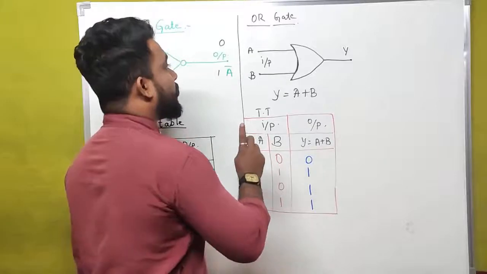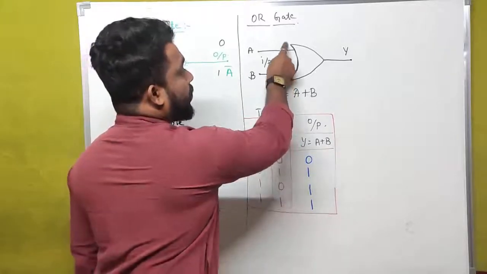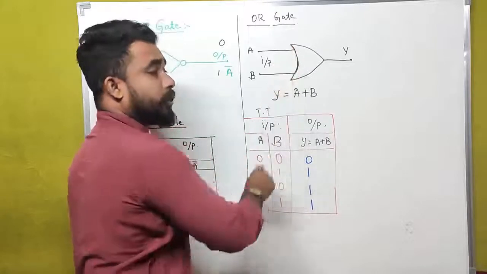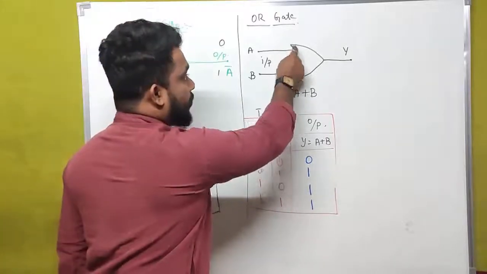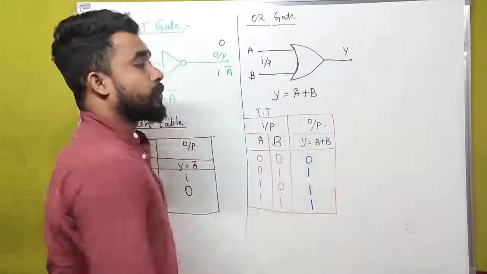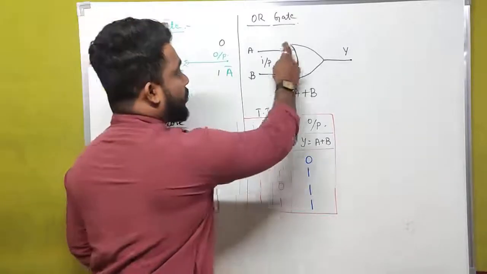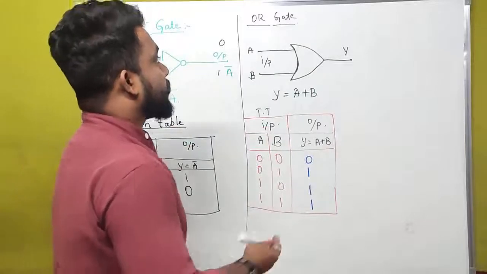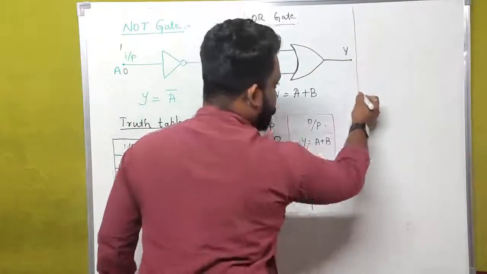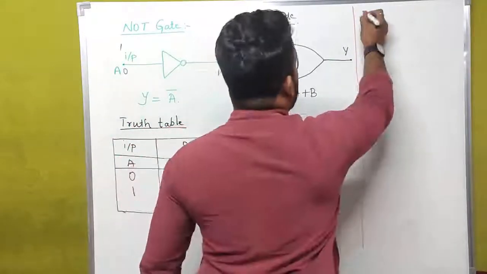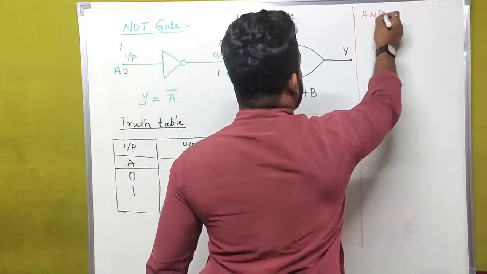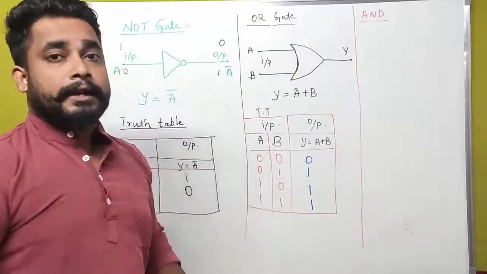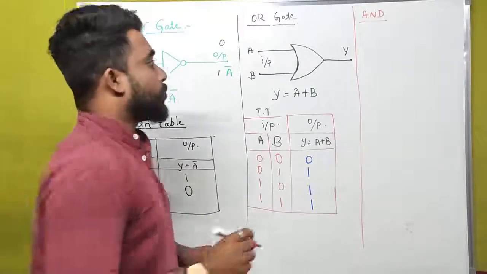And in case of an OR gate, the symbolic representation has to be like this only. This has to be in a curve mode. OR gate has to be curved, and this is the actual diagram of an OR gate. Now let us come to the case of an AND gate. What is AND gate? AND gate also should consist of minimum 2 inputs.